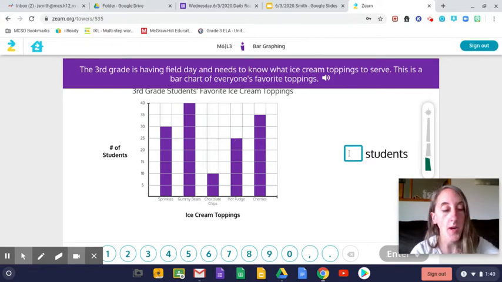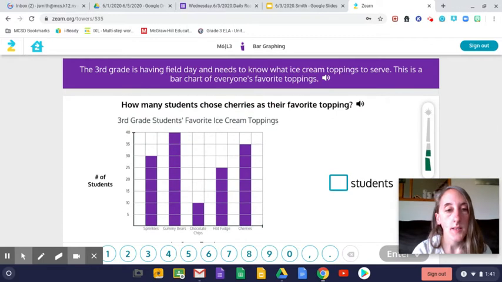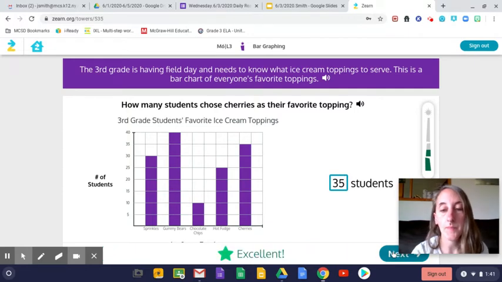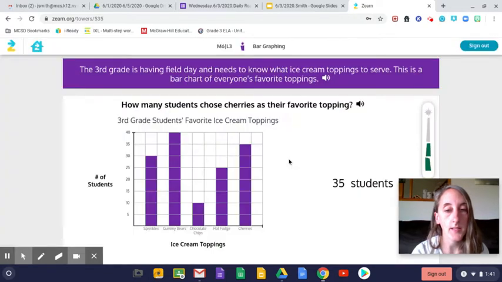So we're going to type in our box 25 students. Enter. And then it says how many students chose cherry. Pretty self-explanatory. Ooh, they switched up. 5, 10, 15, 20, 25, 30, 35. So 35 in there. Let's see, keep climbing.